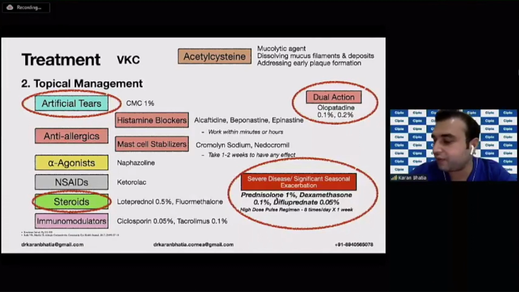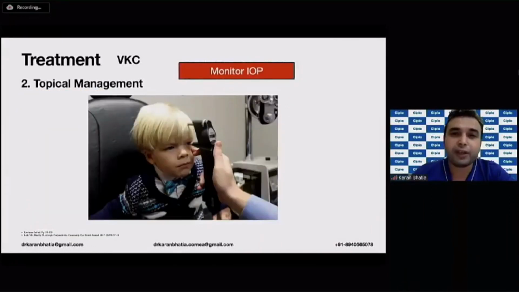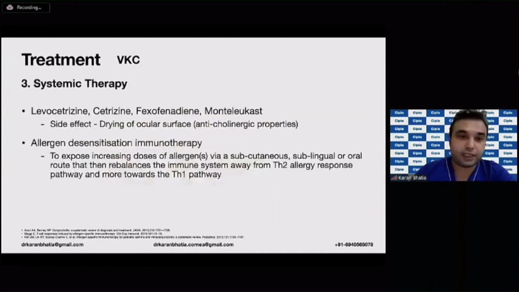But in such cases, a severe variety or a severe exacerbation, you have to give a high pulse dose regimen of 8 times per day for 1 week, and then you can taper it off. You can also use, later on, steroid sparing agents like tacrolimus and cyclosporin, but they take about 3 to 4 weeks to produce their effect. Acetylcysteine has also been described as a mucolytic agent, which dissolves the mucous filaments and deposits, and basically it addresses the early plaque formation. So that is topical management, and apart from that, you have to monitor the IOP because of the risk of glaucoma in such cases.